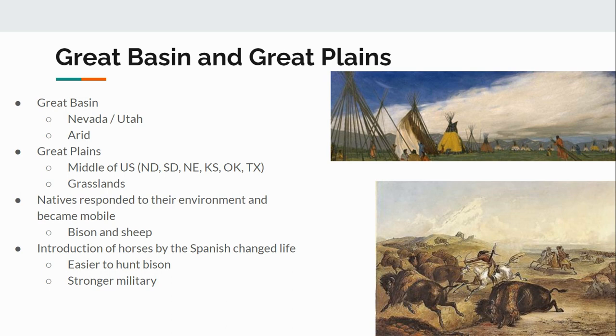And so, one really important concept, another one to star, is the idea that Native Americans all over, but especially we can see an example here, are going to respond to their environment. And whatever they're living, whatever the environment is around them, that's how they're going to adapt how they live. So, for these regions, we can see that Native Americans need to become more mobile because of the amount of bison and sheep that are in these areas, and they're going to hunt them for food.